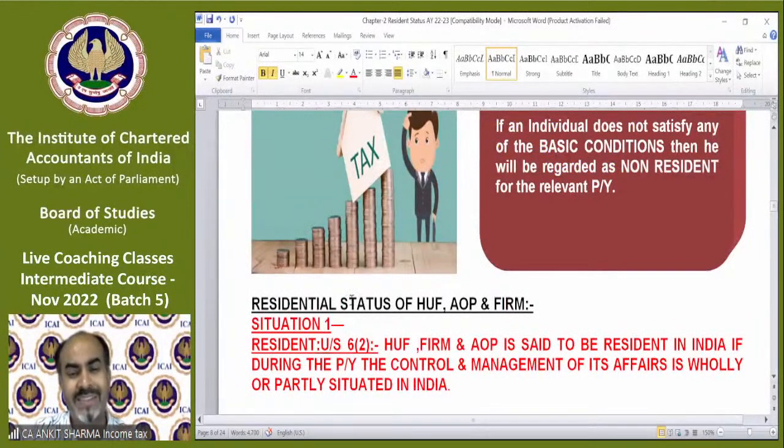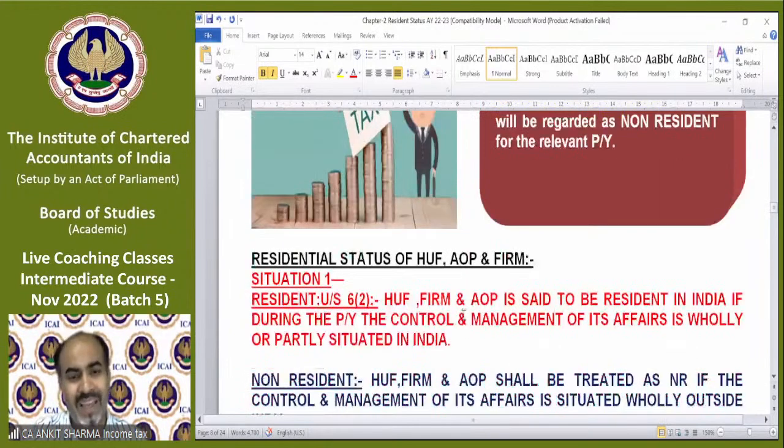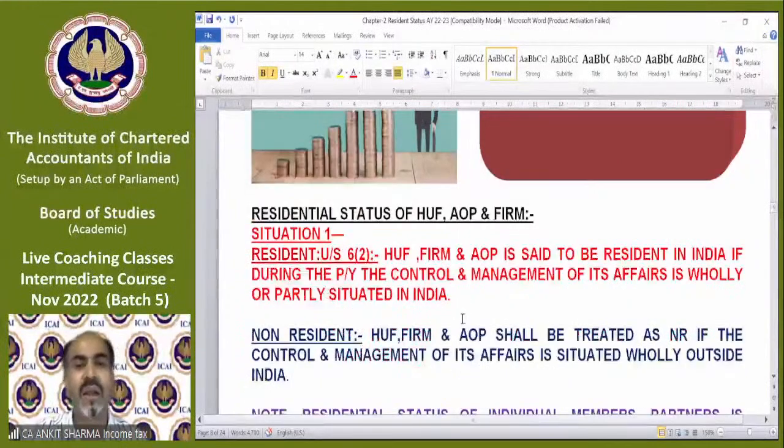Now this is the status for a HUF, AOP and firm. So it says, situation 1, HUF, firm and AOP are said to be resident in India if during the previous year the control and management of its affairs is wholly or partly situated in India. I've told you, if all or any business meeting is held in India, they will be called a resident.